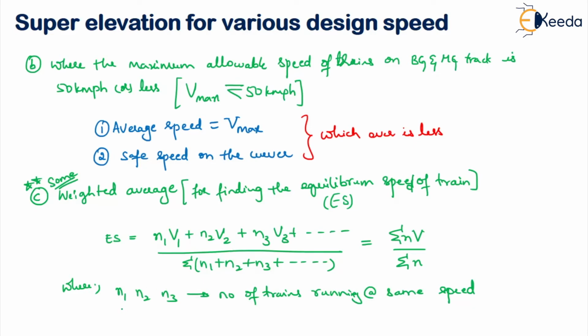Okay. Now in this, what is V? Same speed when I say are corresponding to your capital V1, capital V2, capital V3, etc. Now what is capital N? This summation of this, we can take it as capital N. That's nothing but your total number of trains. So this is how you will calculate your equilibrium speed or the design speed. Hope you have understood. So for a given super elevation, what speed should be given to the train is what we have learned now.